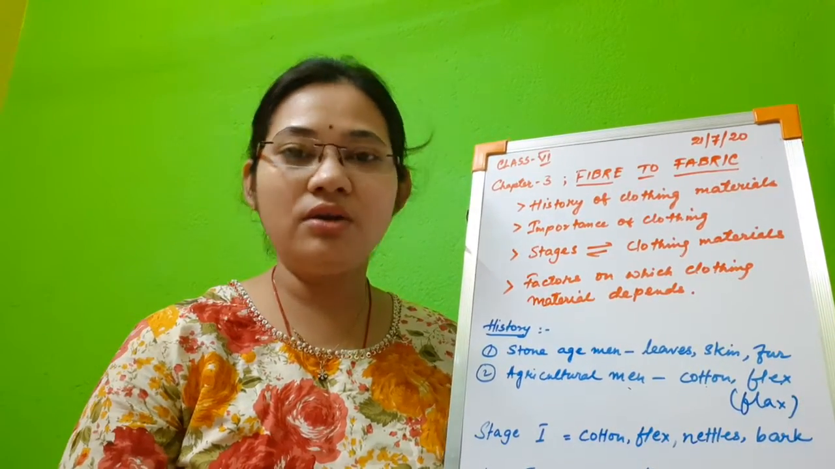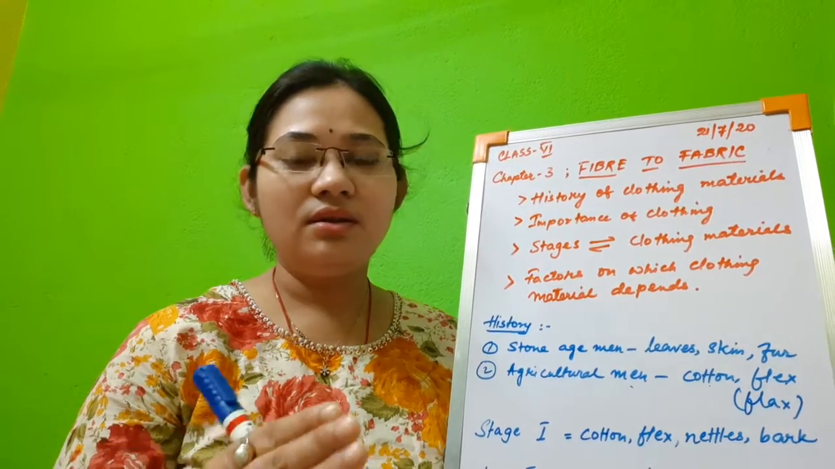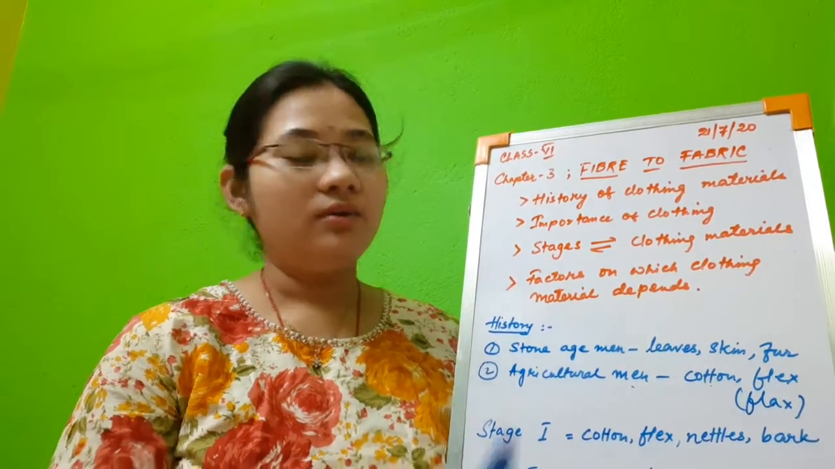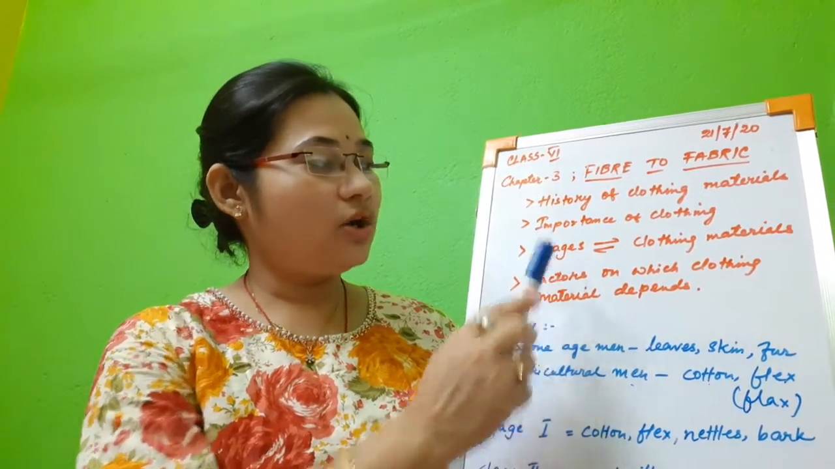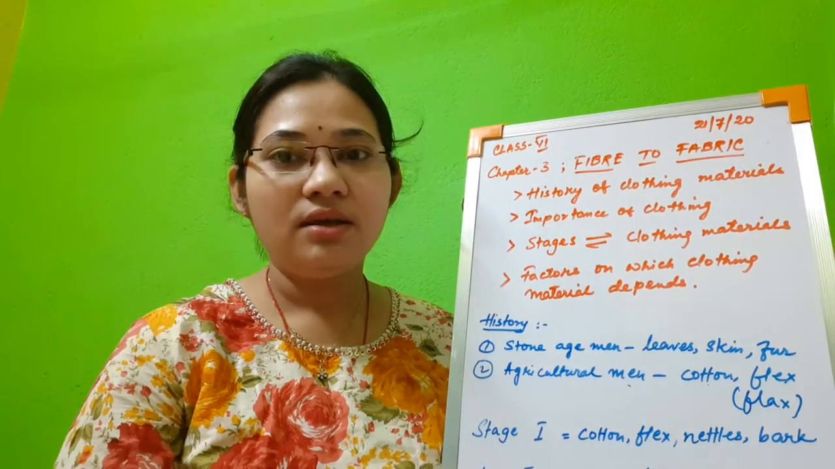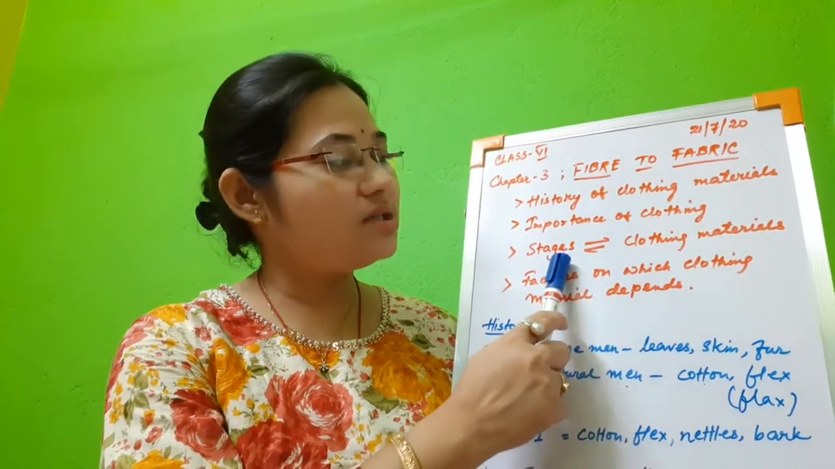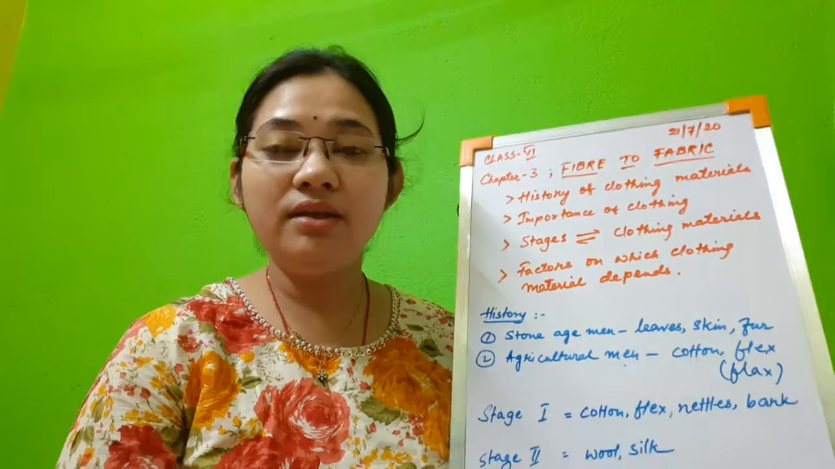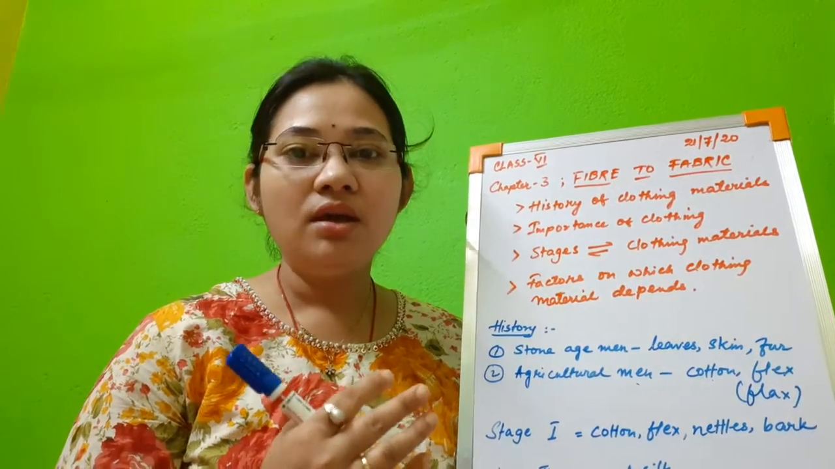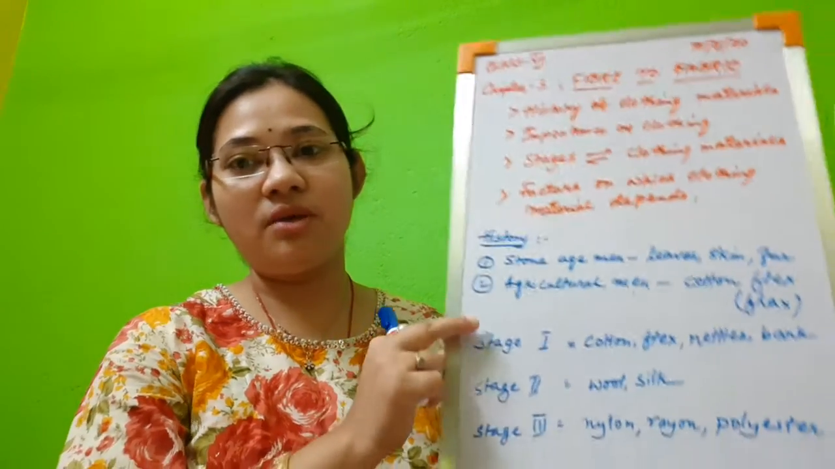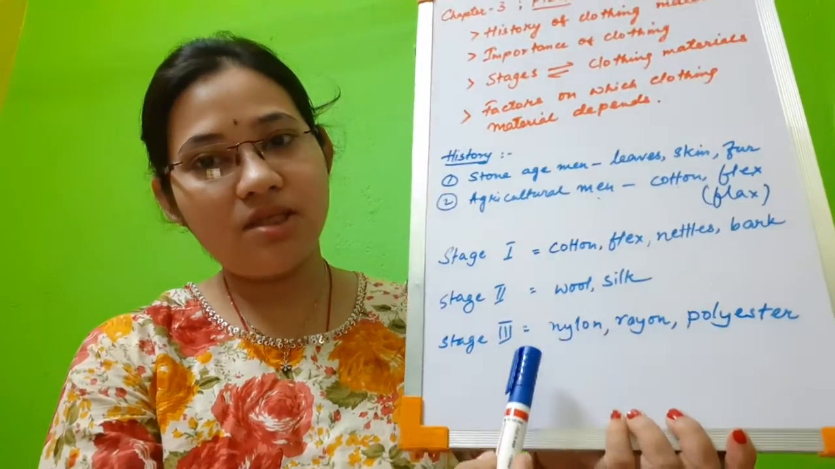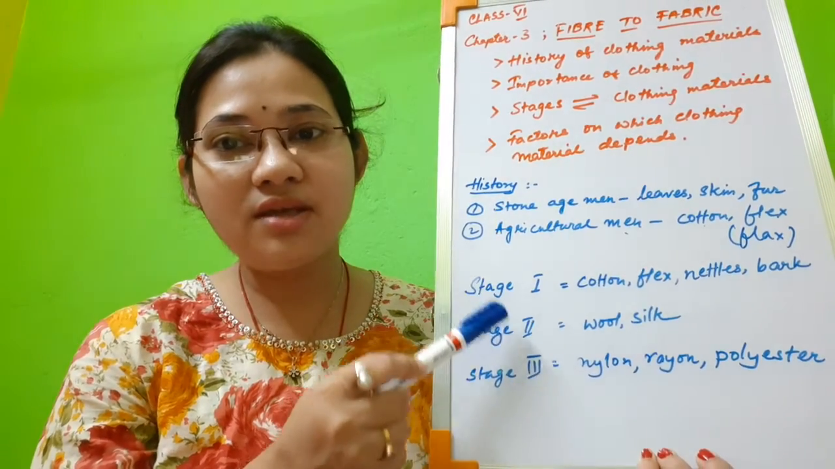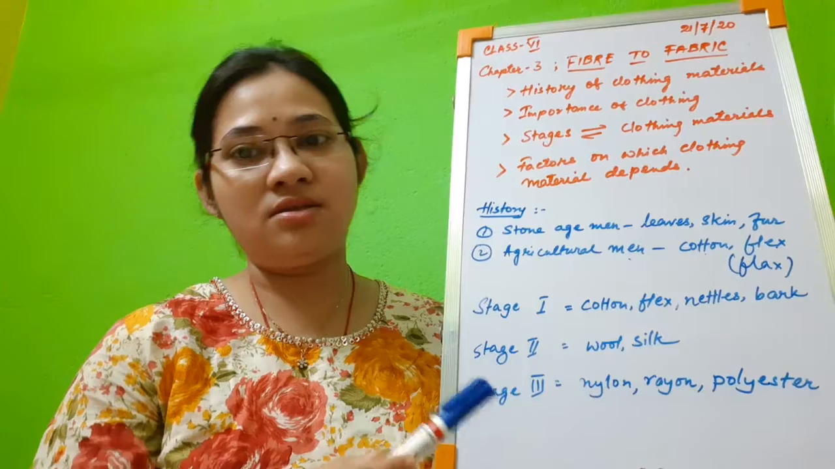4 points are there. You can also just learn 3 to 4 points. Now let us see the third topic, that is the relationship between stages and the clothing materials. Relationship means the different types of stages which are present. Okay, now this is important, please pay attention. What are the different stages of clothing? Stage 1, stage 2, stage 3.